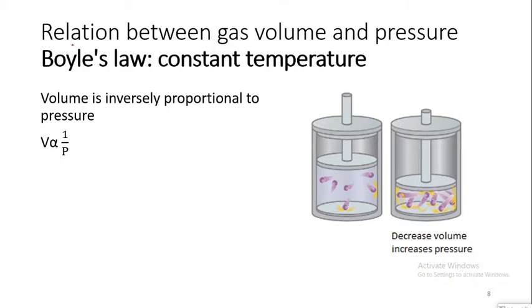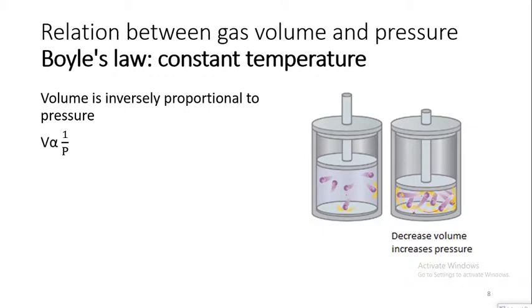So let's find out the relation between the volume and pressure. This is what we call gas law. Gas law states that at constant temperature, the volume of the gas is inversely proportional to its pressure. If we look at this figure, we can see that the volume here is smaller than in that case, and the particles of the gas are moving and colliding more often than in that case.